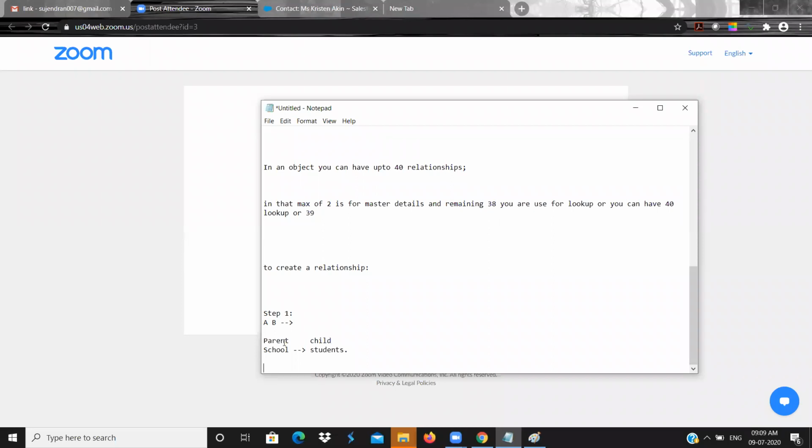Your business is saying whenever I click a student, I want to see the list of schools he or she has studied in. So in that case, student will be the parent and school will be the child.